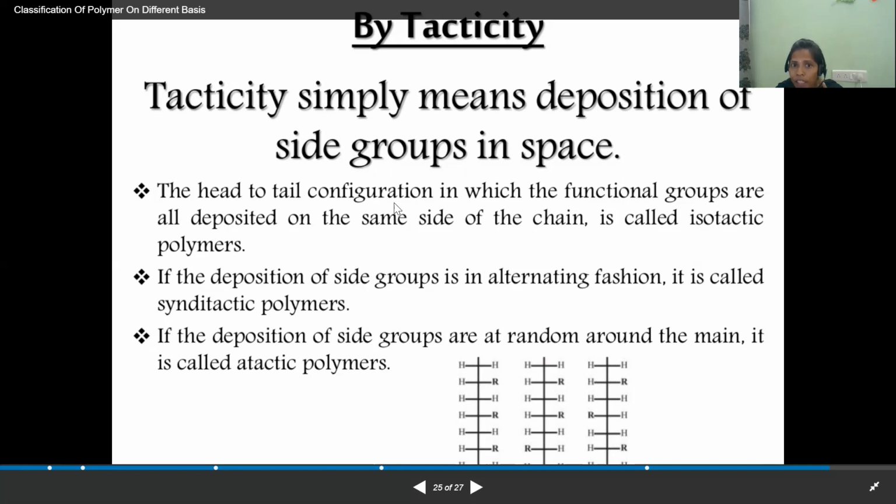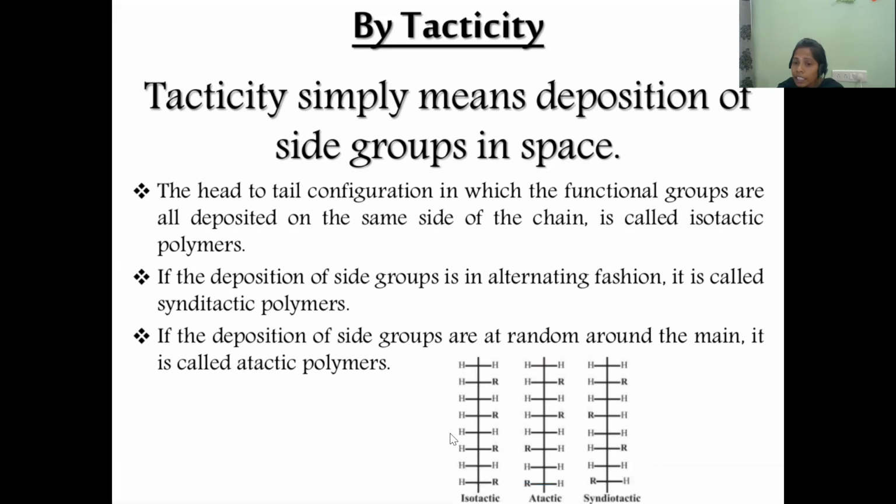So in the head to tail configuration, these are called the heads and the tails, the functional groups are all deposited on the same side. If all are arranged on the same side, that is called isotactic. Iso means same, tactic means arranging. If they are arranged on the same side, that is called an isotactic polymer.